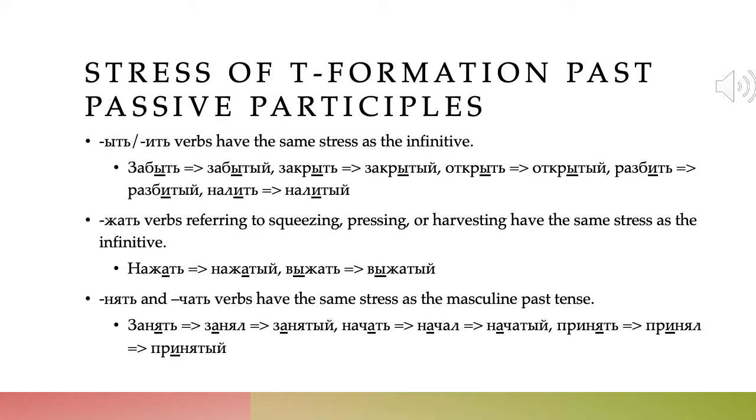So now let's talk about the stress of these -t formation past passive participles. Remember I told you that stress is important for past passive participles because they are sometimes used in spoken Russian, and unfortunately that stress is complex with past passive participles. So with the -t formation past passive participles, what do we do? If they are -it' or -yt' verbs, the past passive participle will have the same stress as the infinitive, and that stress is probably going to be on the -it' or the -yt'.